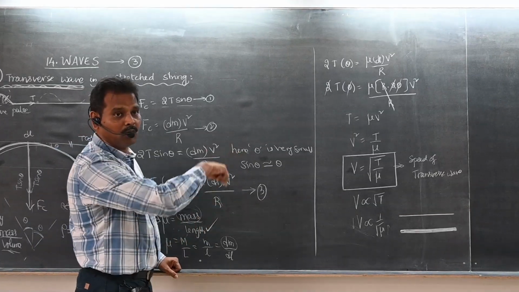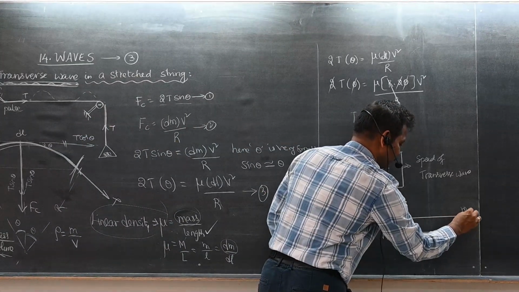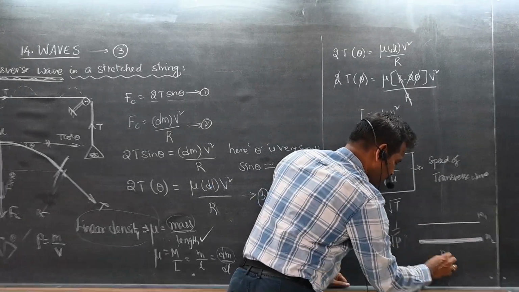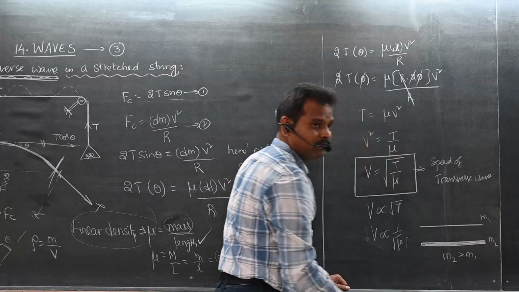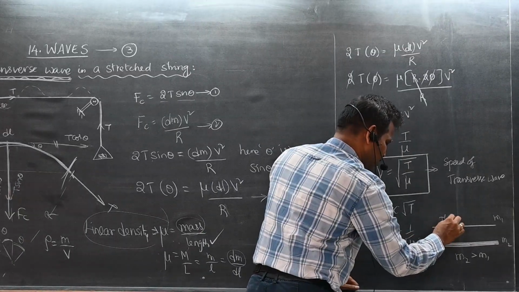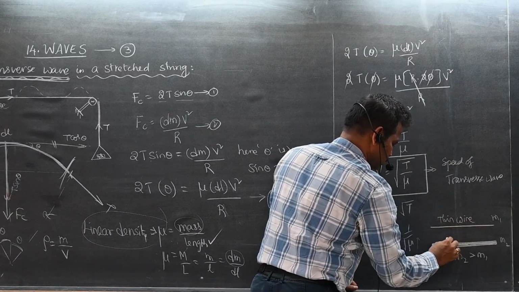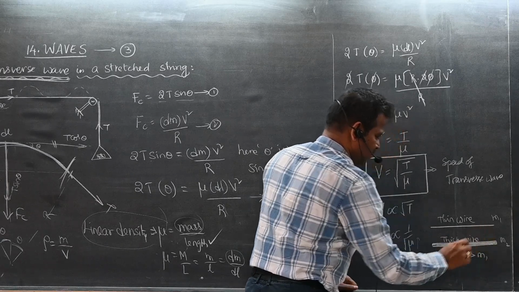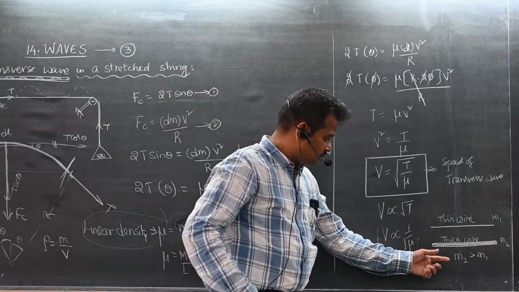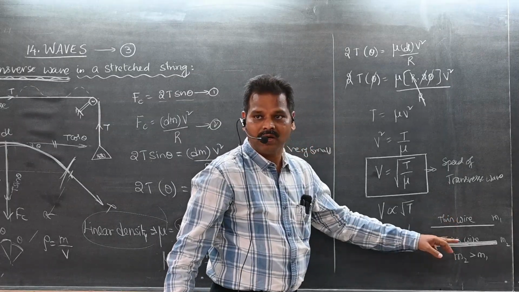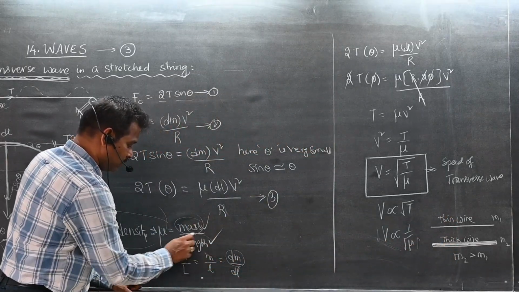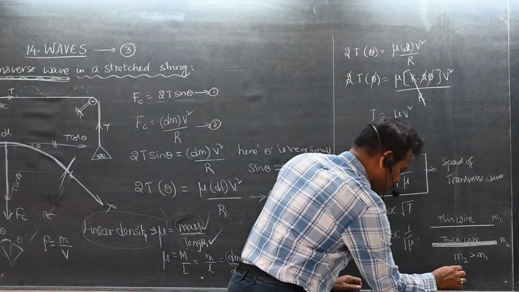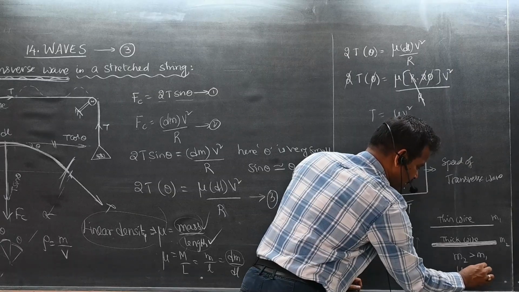I write this M1, this M2, length same, L1 is L2. So can I say M2 is greater than M1? This is a thin wire, this is a thick wire. As the mass is more for the same length, mass more means mu more. Now can I write mu 2 greater than mu 1?